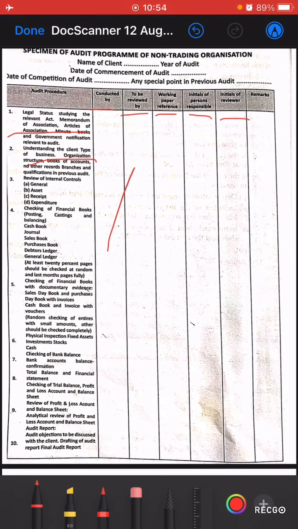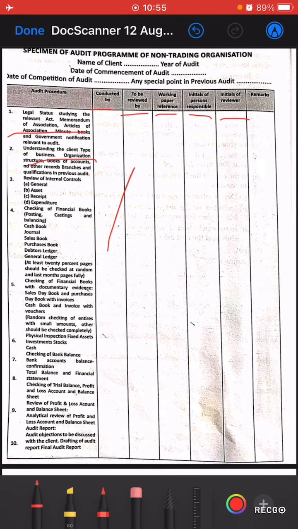Then bank account balance confirmation, total balance and financial statements. Yes, he has to go through the bank accounts of that particular client, and balance confirmation should be done, and total balances and financial statements should be verified properly. And if he is not satisfied with the balances or with the records of bank accounts and the total balances and the financial statement, then he has to mention that point in his working paper under step 7, and he should mention that in his audit report as well.